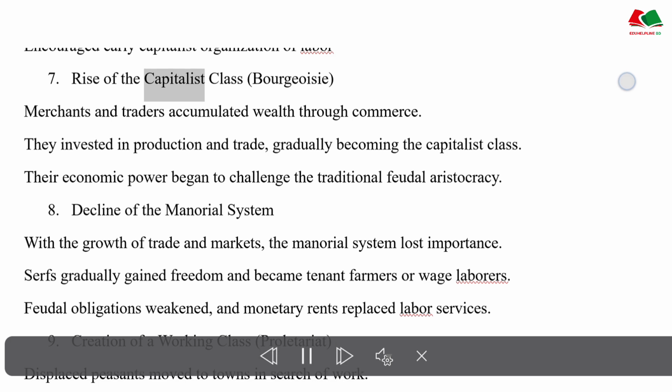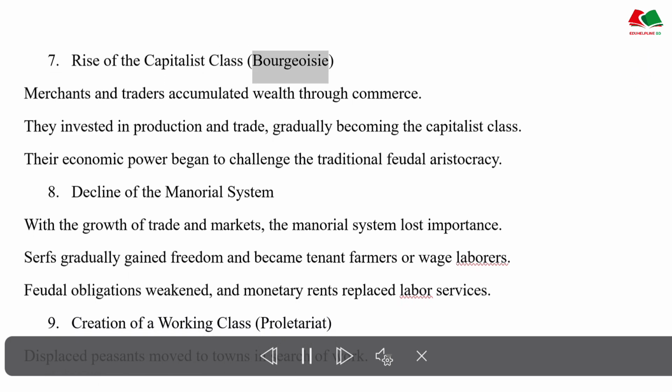Rise of the capitalist class, the bourgeoisie. Merchants and traders accumulated wealth through commerce. They invested in production and trade, gradually becoming the capitalist class. Their economic power began to challenge the traditional feudal aristocracy.